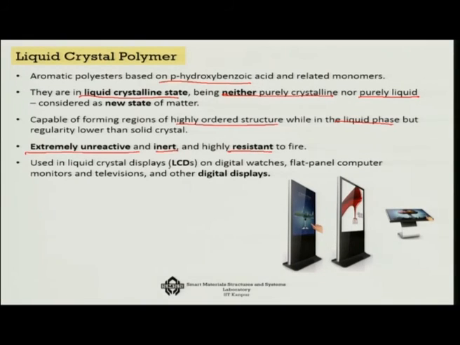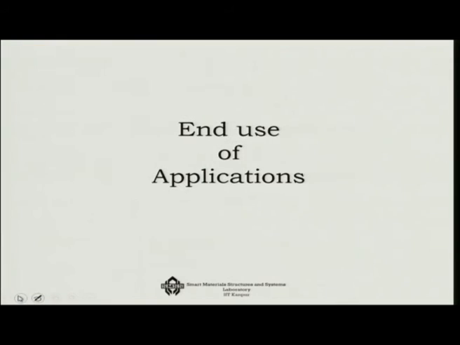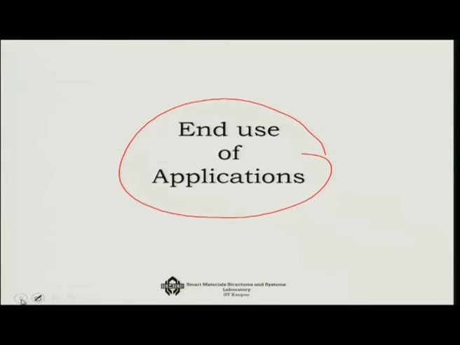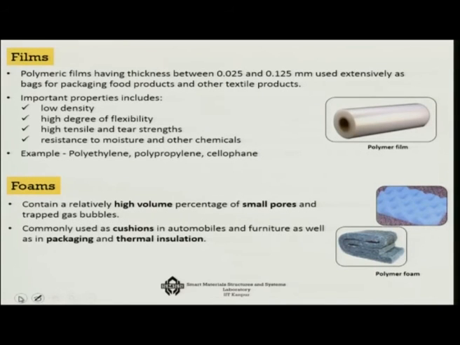So, something like your LCDs, the liquid crystal displays on digital watches or flat panel computer monitors, televisions and other digital displays, they are actually made of these liquid crystal polymers. Now, let us try to categorize the polymers on the basis of the end use or applications. Okay? Let us see what are the end uses of a polymer.